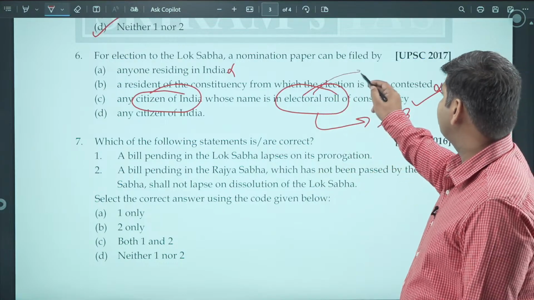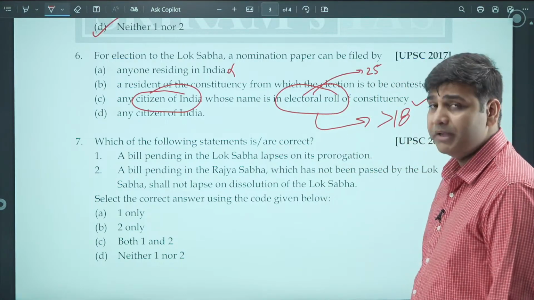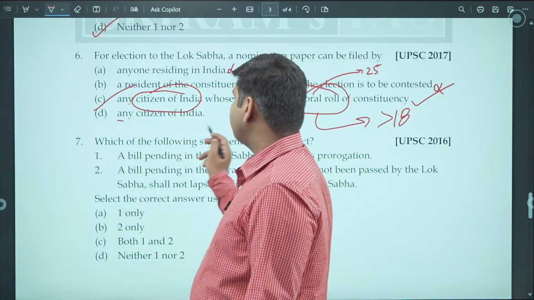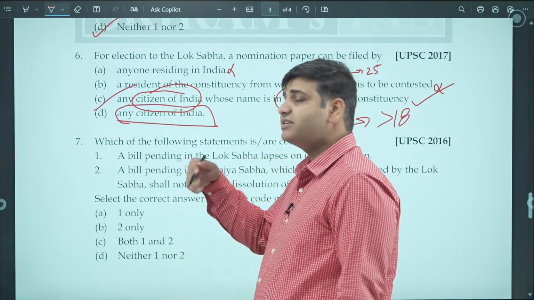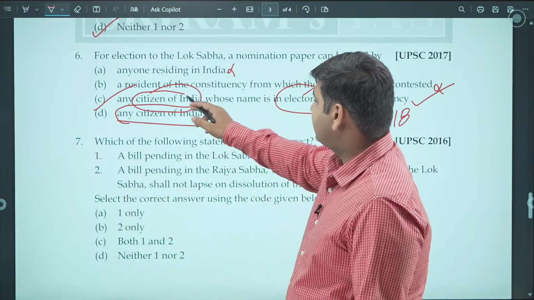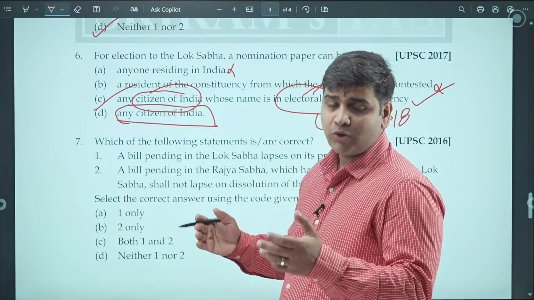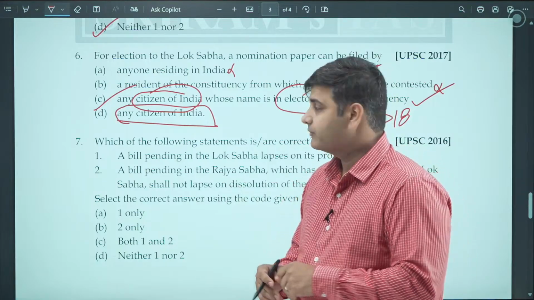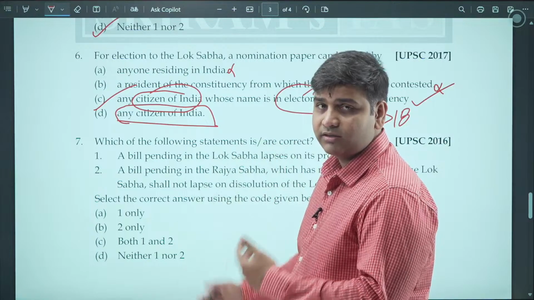Also, his age has to be 25 years minimum. So statement number C is the correct statement. Statement number D, although correct, is half correct. Statement number C is more correct. So you have to arrive at an answer which is better, more correct, which supersedes all other statements.